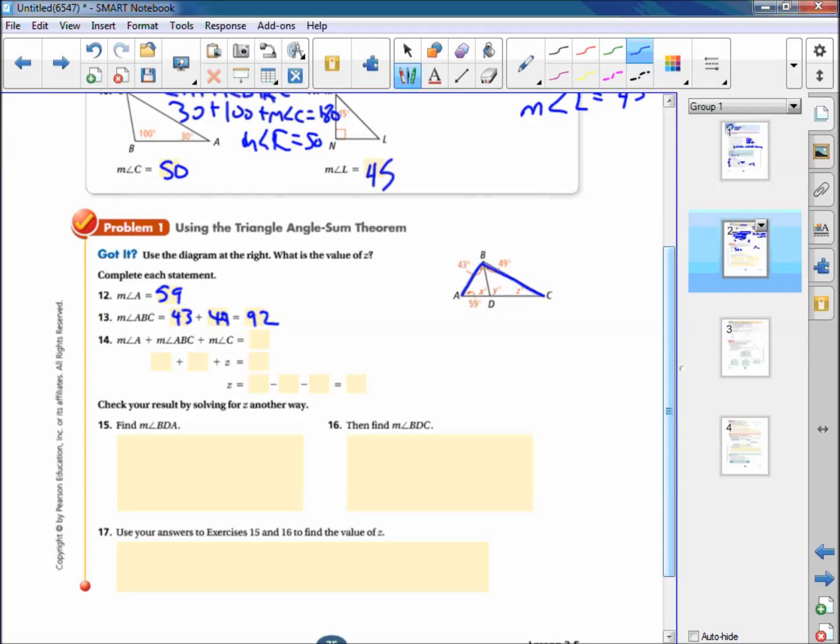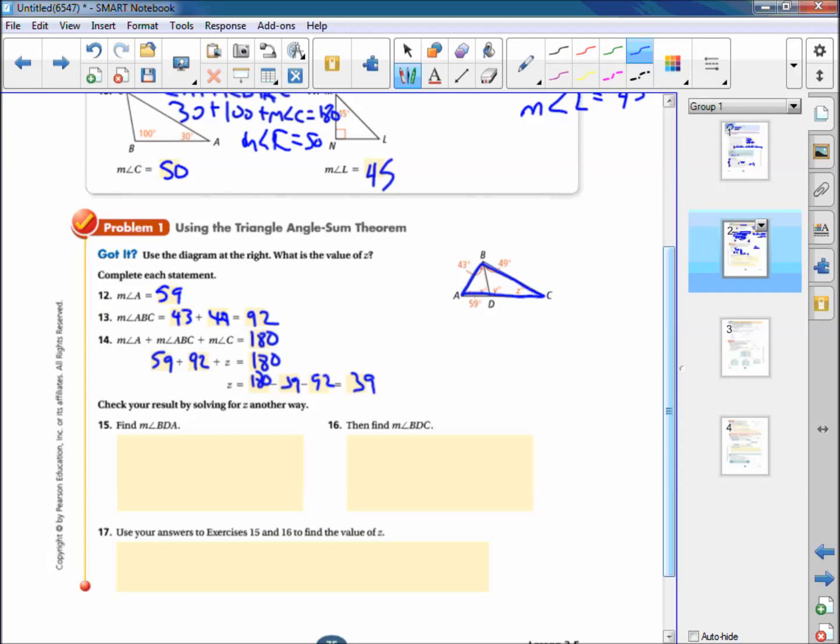Okay. And then the measure of A, which we already know was 59, plus the measure of angle ABC, ABC was 92, plus the measure of angle Z should equal 180. And that's because the three angles of this big triangle in blue should add up to 180. So then we do 180, subtract 59, subtract 92. So I'm going to pull the calculator out so I don't make a mistake subtracting. So 180 minus 59 minus 92 makes 29. So the measure of angle Z is 29.